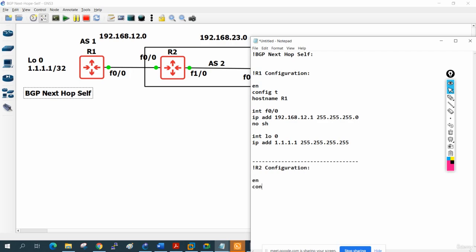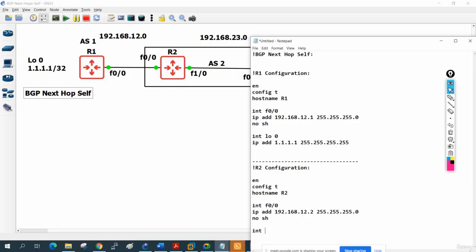Enable, config t, hostname R2, and then interface fastethernet 0/0. IP address, what is the IP? 192.168.12.2 255.255.255.0, and we will write no shut here.